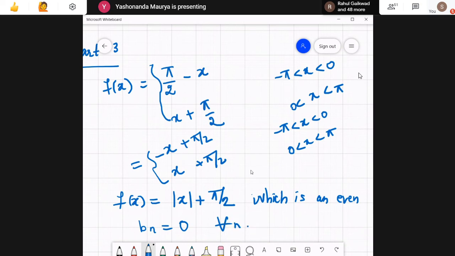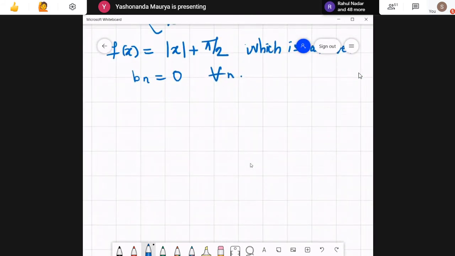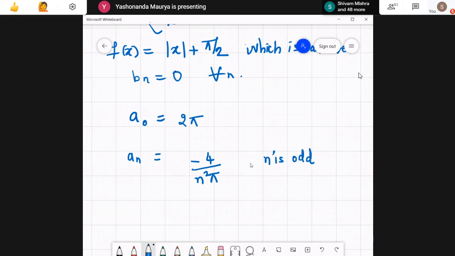Now a0 and an have to be calculated. a0 turns out to be 2 pi and an turns out to be, now this calculation was expected, minus 4 upon n square pi when n is odd and 0 when n is even. These expressions were expected.